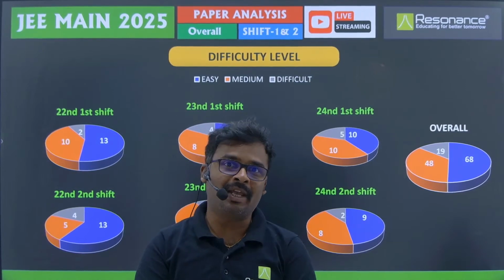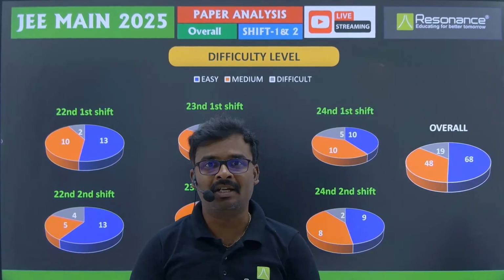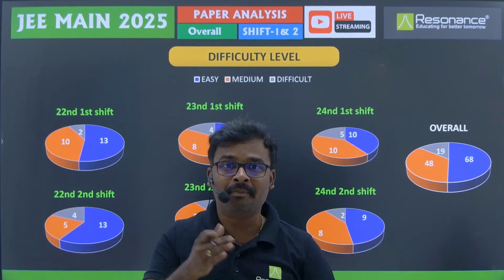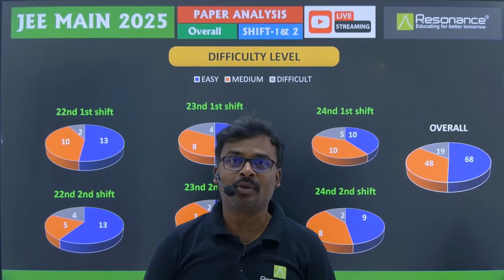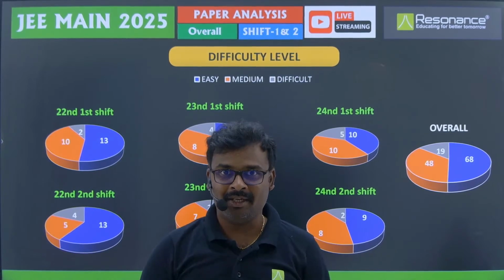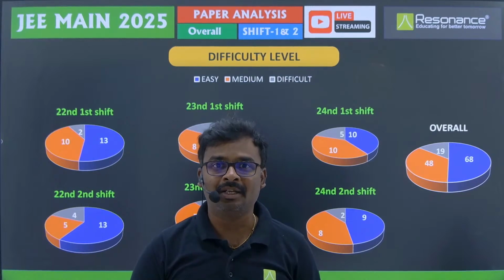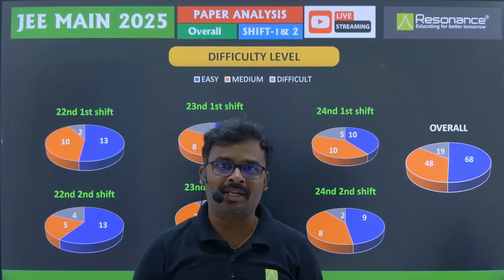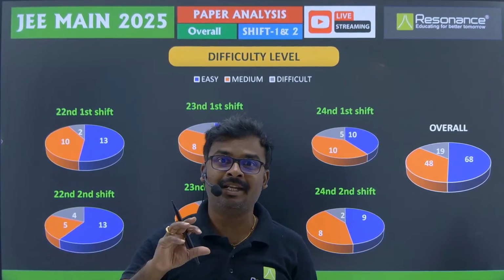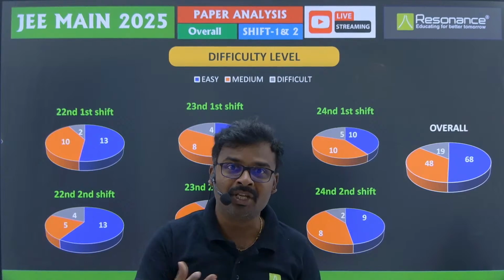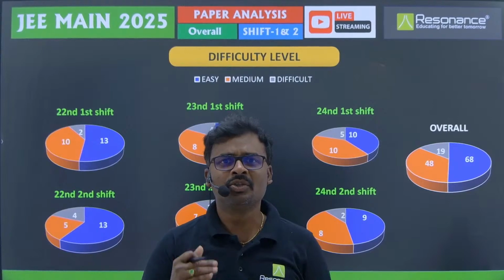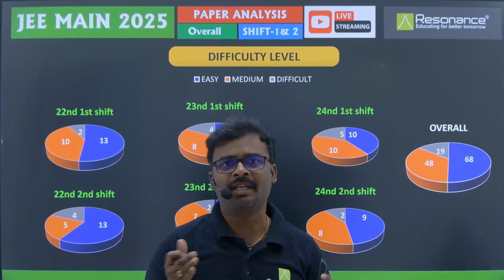But actually what we have done is, we discussed among the faculties, the subject experts, and came to the conclusion based on different parameters. It is not only the concept difficulty, it is also the time taken, the number of steps required in getting to the answer, and in what way the question is formatted. Is any twisting given, or confusion created in the question lines, right. So in different ways we have discussed and came to the conclusion.